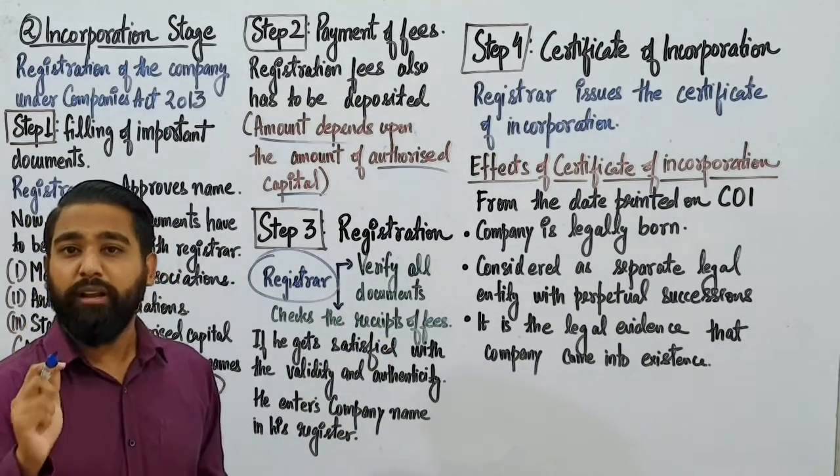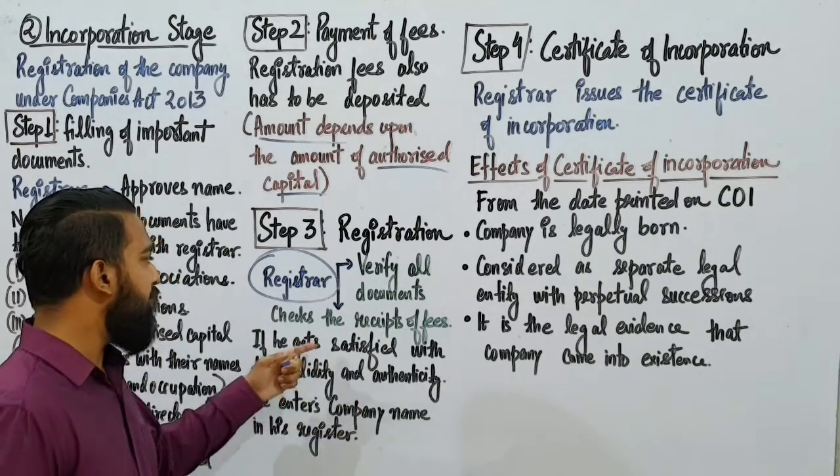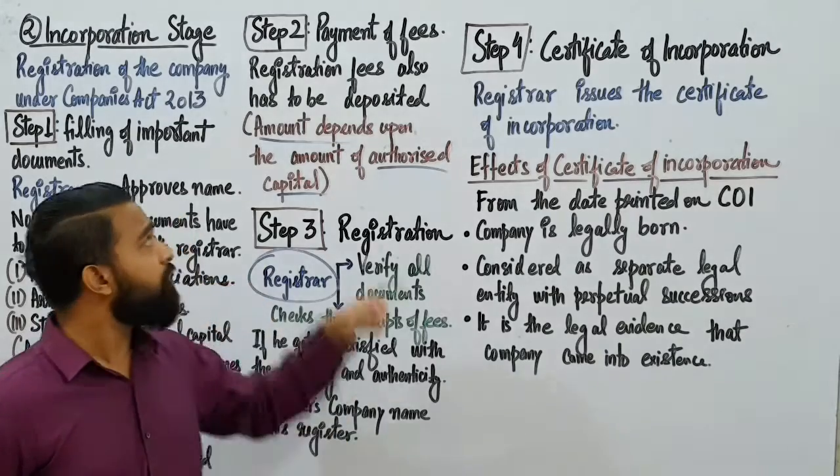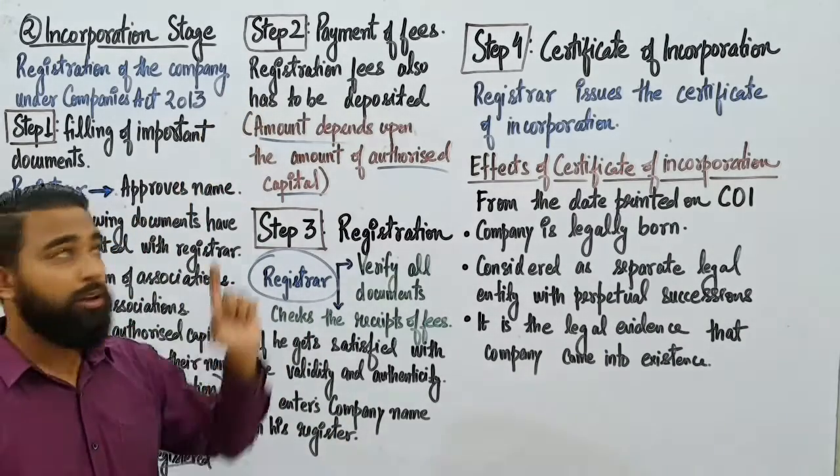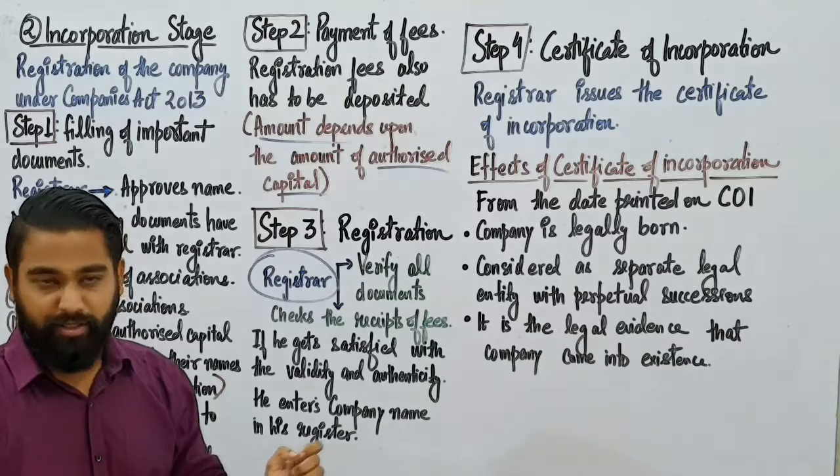Your documents should be real, they must be verified, and he also checks whether you have done step 2. You have paid your fees, right?